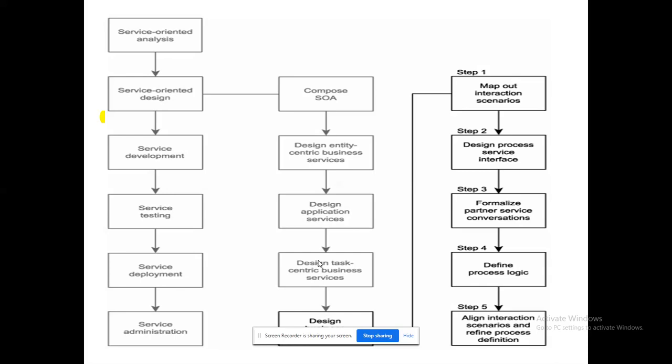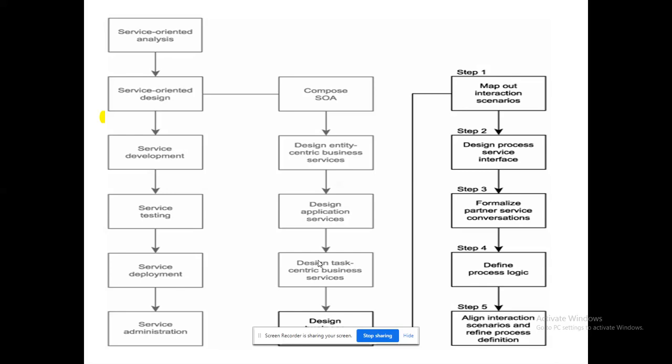Very specifically, if you want to talk about the design, I have to compose my SOA. Why do I have to compose my SOA? Whether SOA is necessary or not for this particular prototype. Otherwise, you should not include SOA. Once it is there, I have to stick to the guidelines. I have to identify what all the roles are, and what all the processes are. We will follow two different styles there, either entity-centric or task-centric. By that we will follow, and it will take us to the service design process.